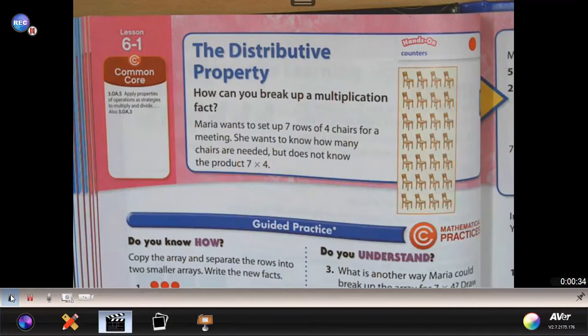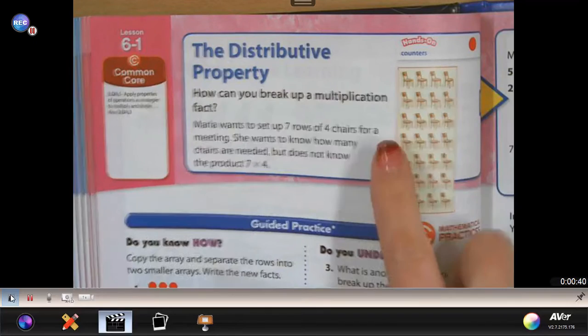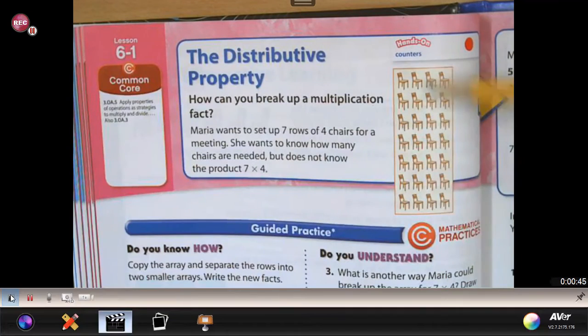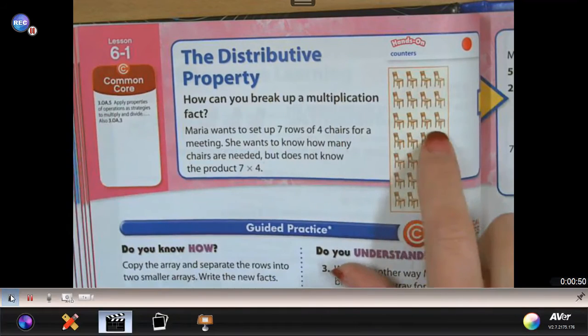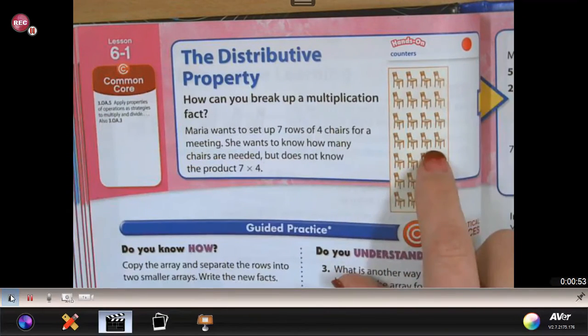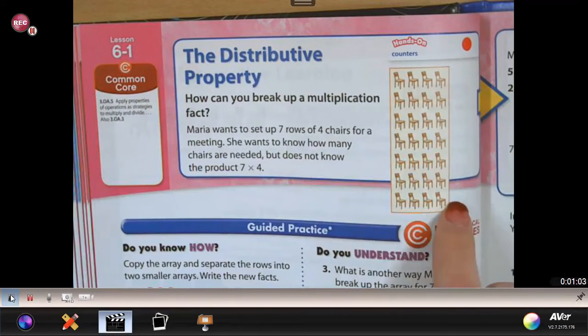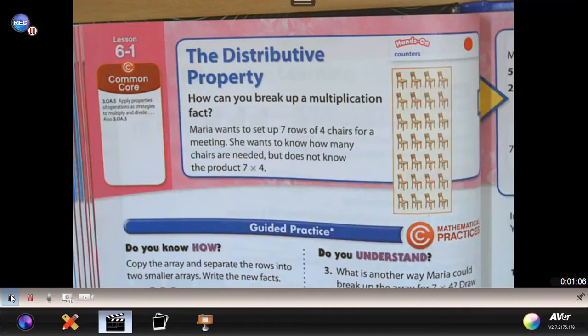So remember through the lesson, you can either break up the rows, which means that you would take the number of rows apart, or you can break up columns. So in this particular case, I could take four rows of 4 and 3 rows of 4, or I could do 5 rows of 4, which would be fairly easy, which would be 20, because 5 times 4 is 20, and then another 2 rows of 4, which would be 8. So different ways to look at breaking apart larger factors into 2 smaller addends.